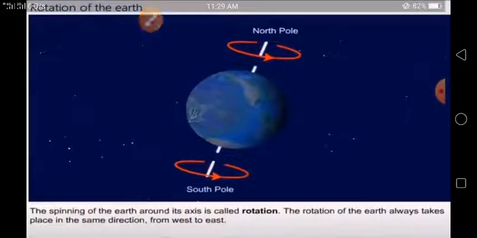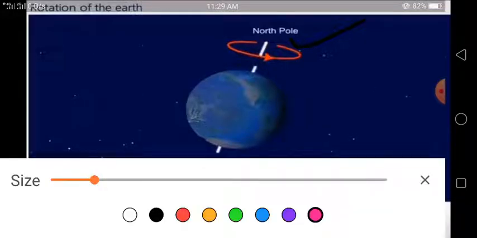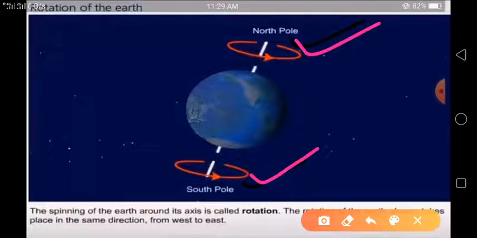The spinning of the earth around its axis is called rotation. What is rotation? I have told you. The spinning movement of the earth about its axis is called rotation. The rotation of the earth always takes place in the same direction, from west to east. You can see this is North Pole and this one is South Pole.